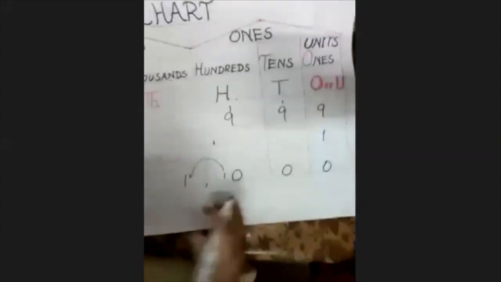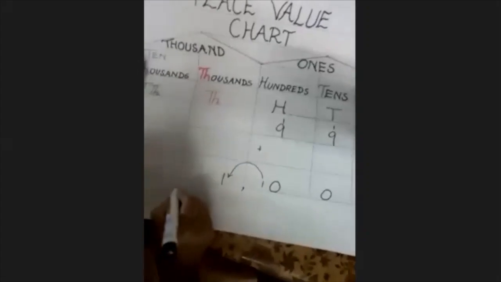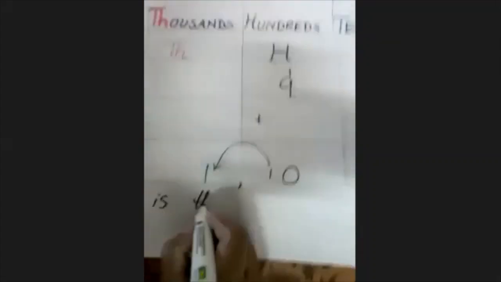Can you see? So we can say 1000 is the smallest 4 digit number. And how can we crown it? Look, this is called crowning also. I'll do it again down here.